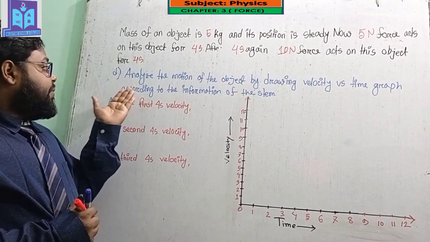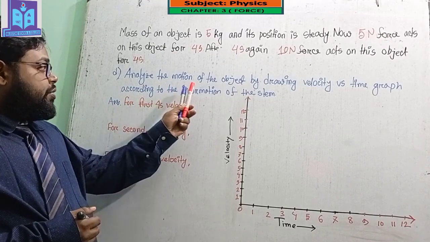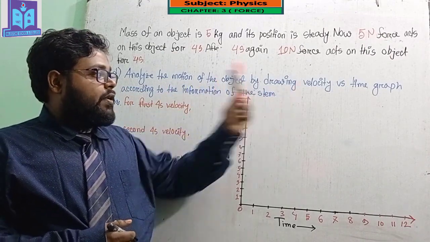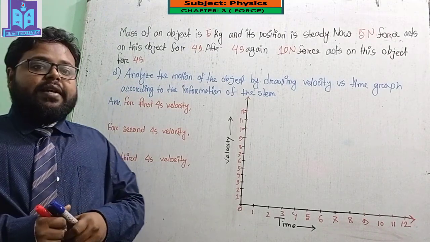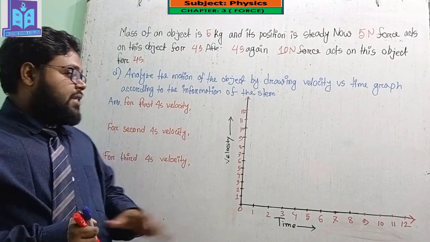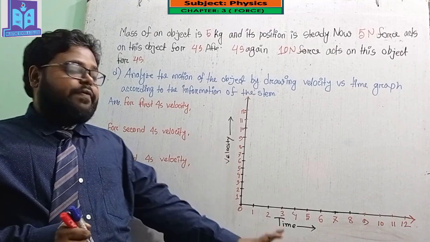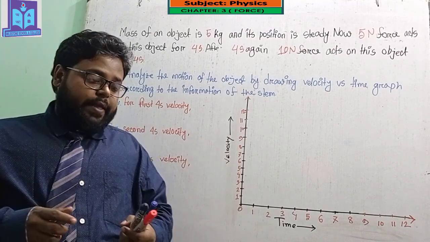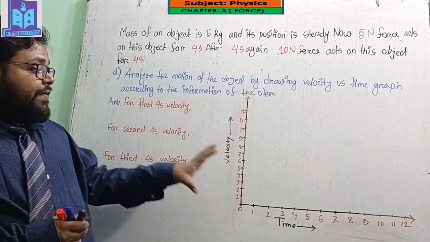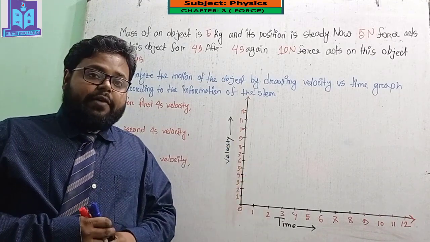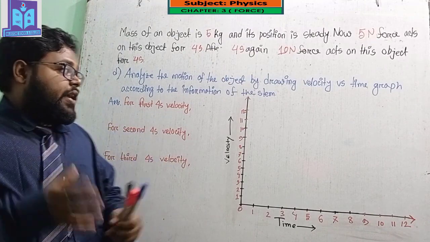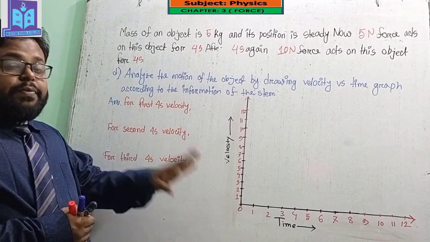And here you can see that we must analyze the motion of the object by drawing the velocity versus time graph according to the information of the stem. Okay, that means I have to draw the velocity versus time graph. To draw this graph, I need to do it in 3 steps.